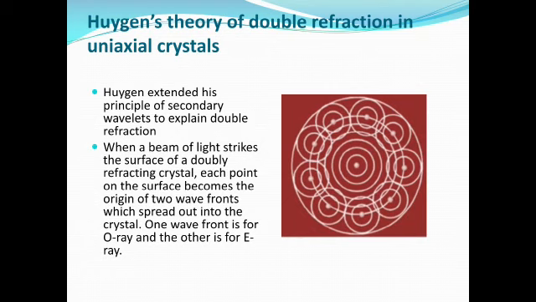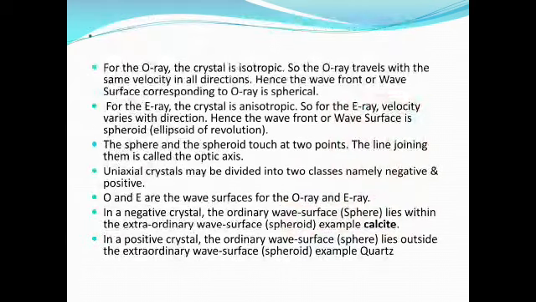When a beam of light strikes the surface of the doubly refracting crystal, each point on the surface becomes the origin of two wavefronts which spread out in the crystal. One wavefront is ordinary and the other wavefront is extraordinary.